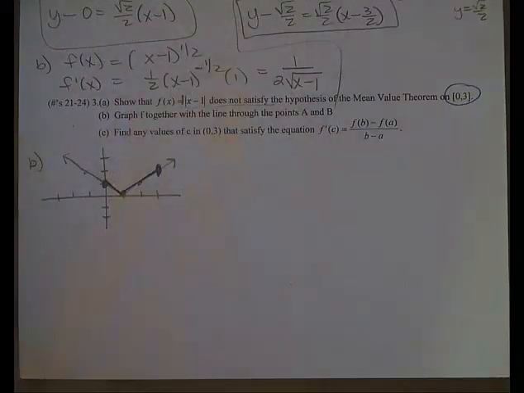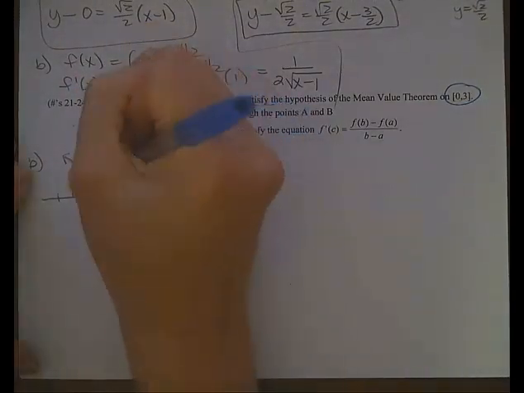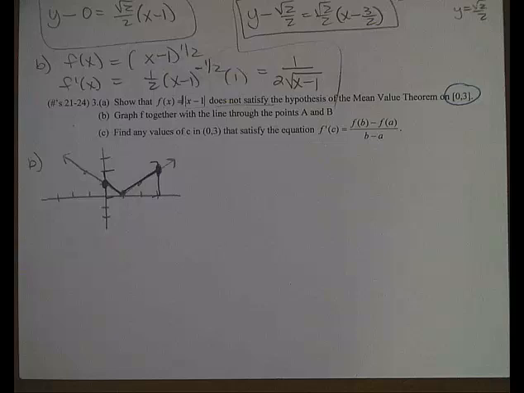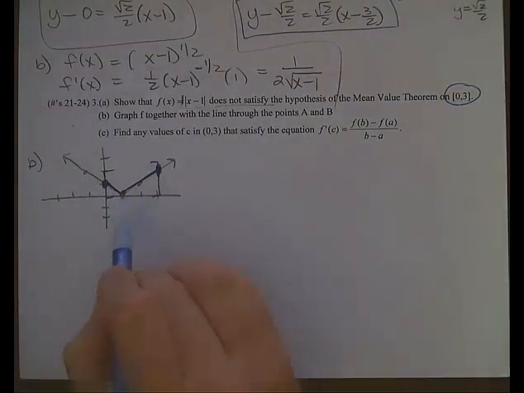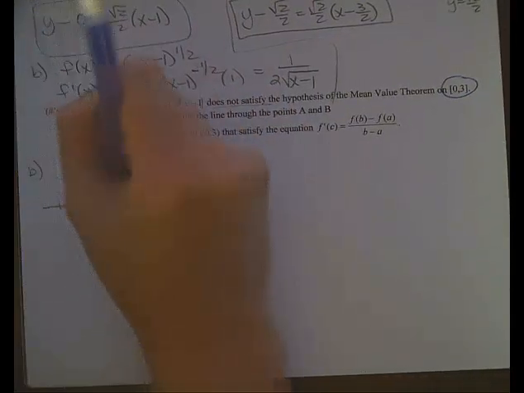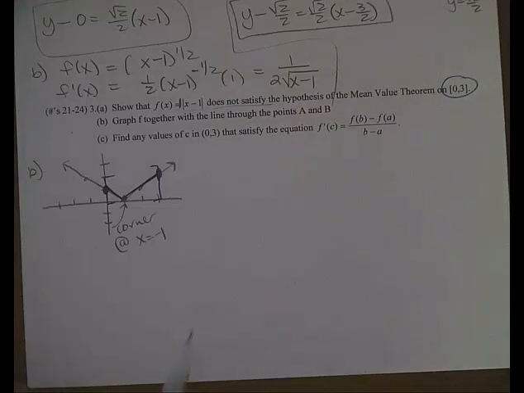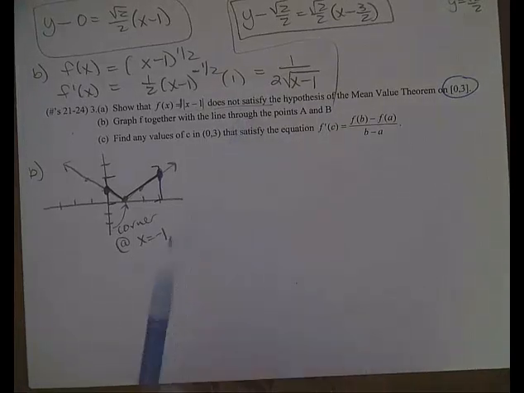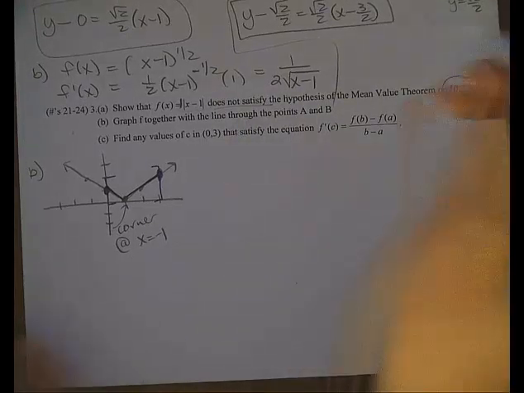And I'm pretty much going to ignore everything else. I'm just looking from here to here. Well, it's definitely continuous because it's connected the whole time, but right here where x is 1, we have a corner. And so it doesn't satisfy the hypothesis because it's not differentiable on 0 to 3.